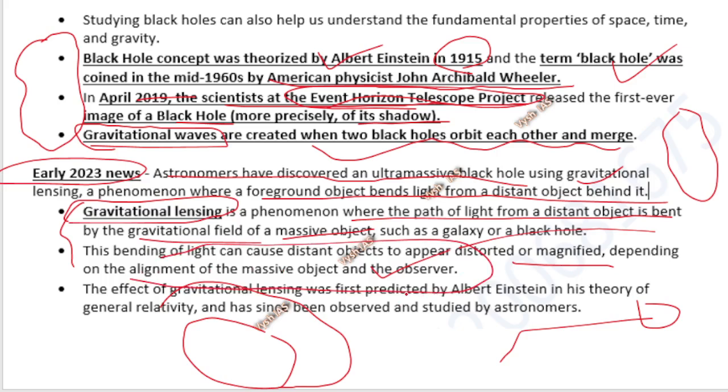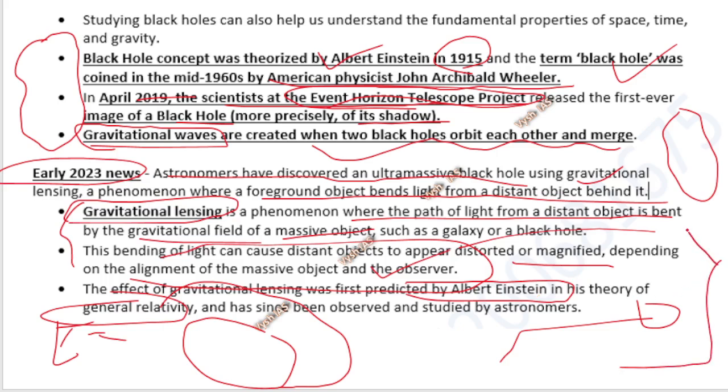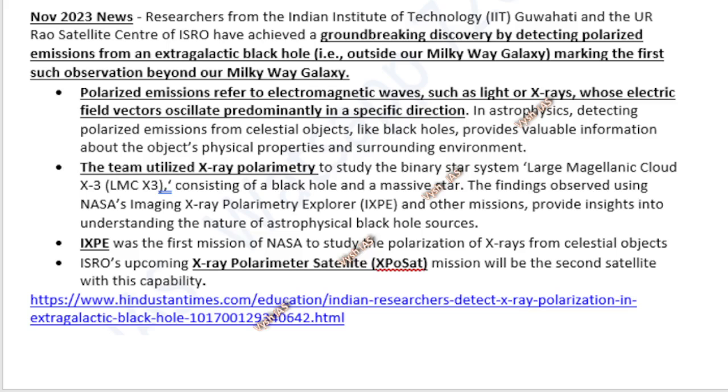So this also was first predicted by Albert Einstein in his theory of general relativity. E equals mc squared and all those technical things are there which you don't have to study, but Albert Einstein is the one who almost predicted everything, at least in modern physics. Else, in our olden Indian texts, many of these are indirectly told in the Vedas and all. So this is the modern thing. Always remember that Albert Einstein will have some role to play.